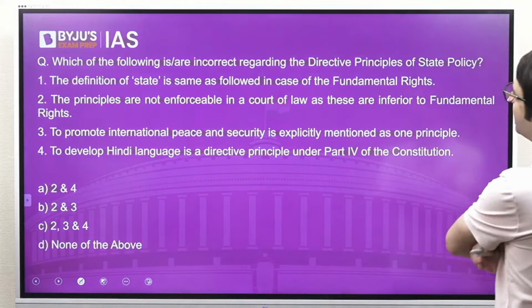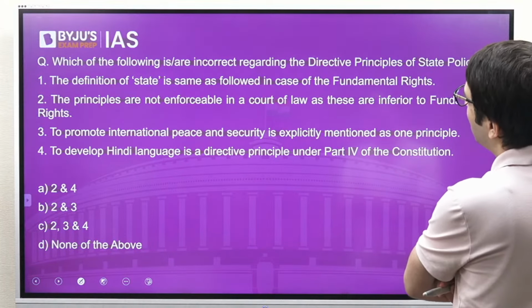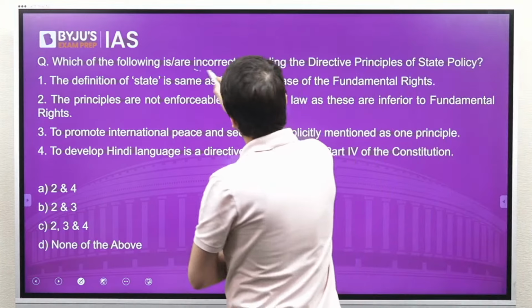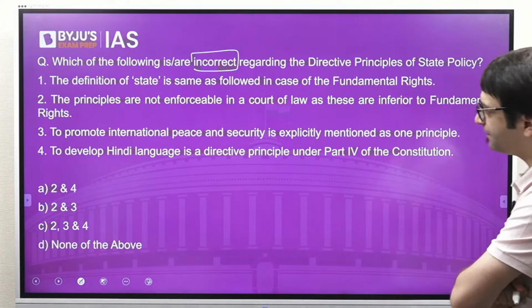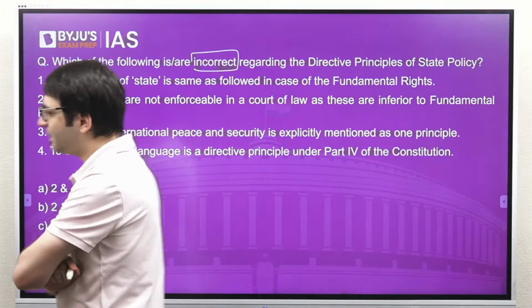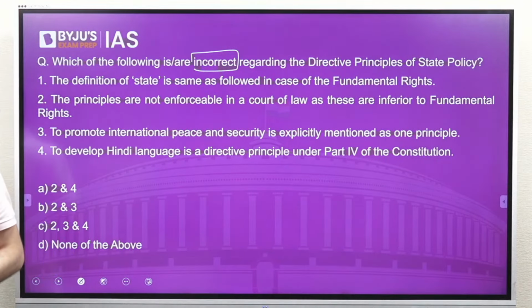Let's look at another question. Which of the following statements is or are incorrect regarding the directive principles of state policy? You read this question, I will check how many students are with us. Let me know what is the answer to this question.